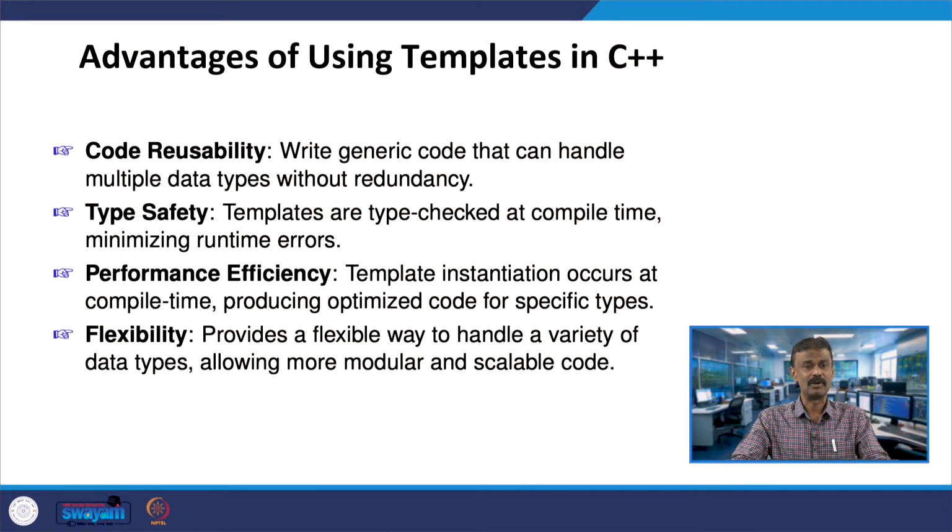For the maximum of 2 numbers, I do not want to write it separately for integers, doubles, floats or characters. I can use only one template function and call it whenever I want for different data types, and there won't be any redundancy. Then, type safety.